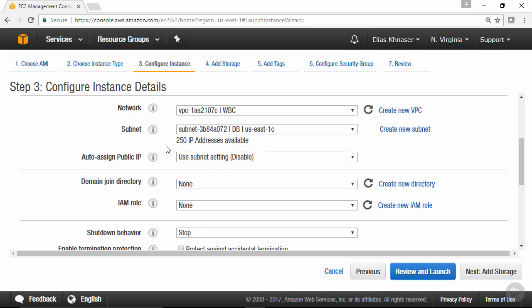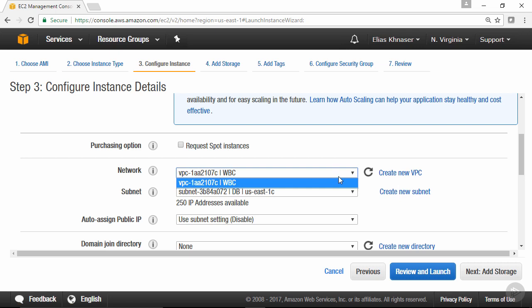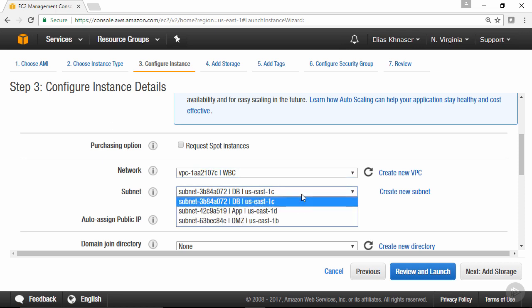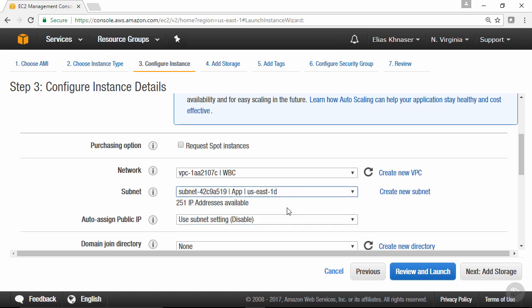You then have to select the network. Which VPC are you trying to put this in? Depending on the number of VPCs that you have in your drop down here, you can select it. I'm going to go ahead and drop this in the WBC VPC. From a subnet perspective, again, depending on the subnet that you want your instances to launch in, you would select that. For our purposes, let's just assume those are going to be app servers. So let's just select that.